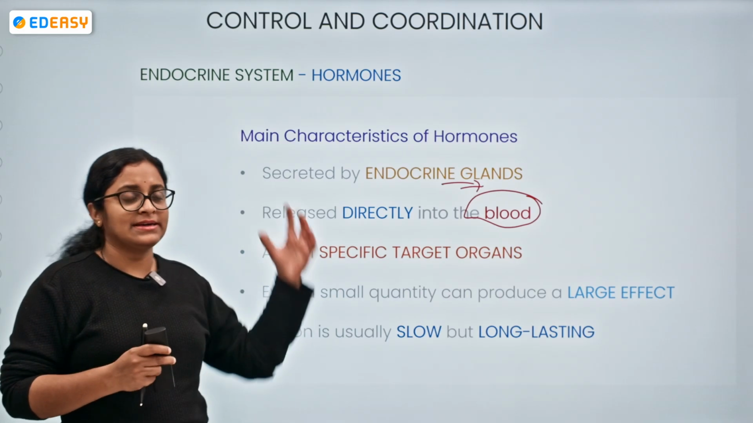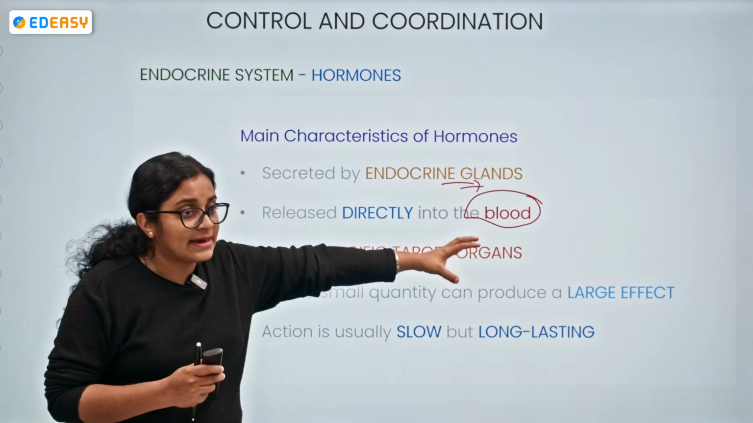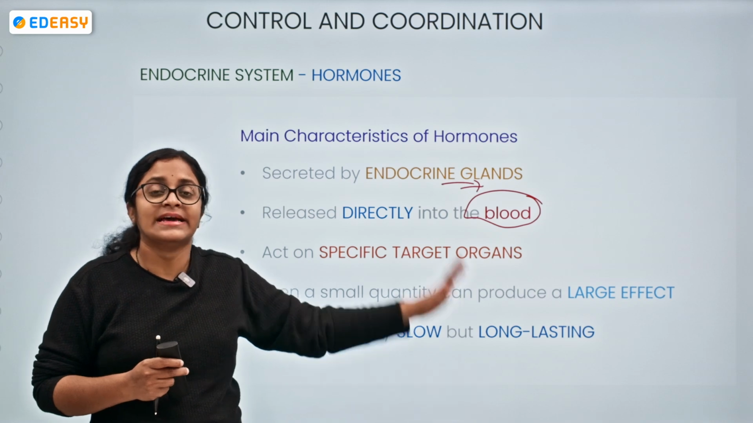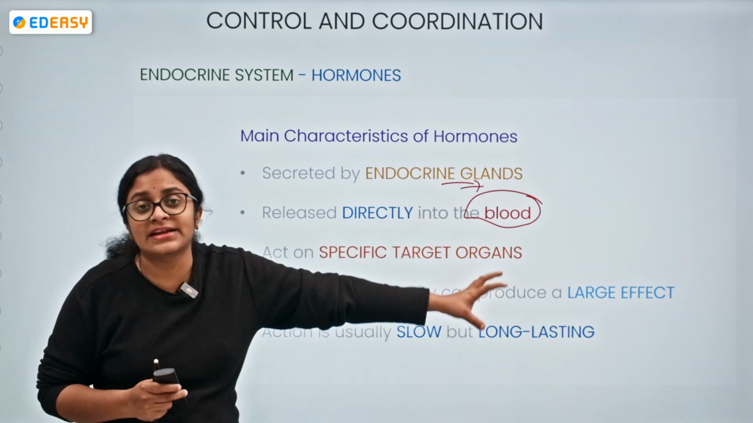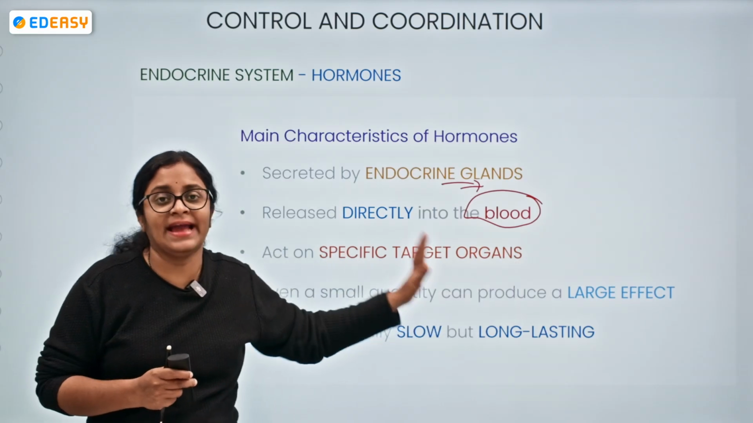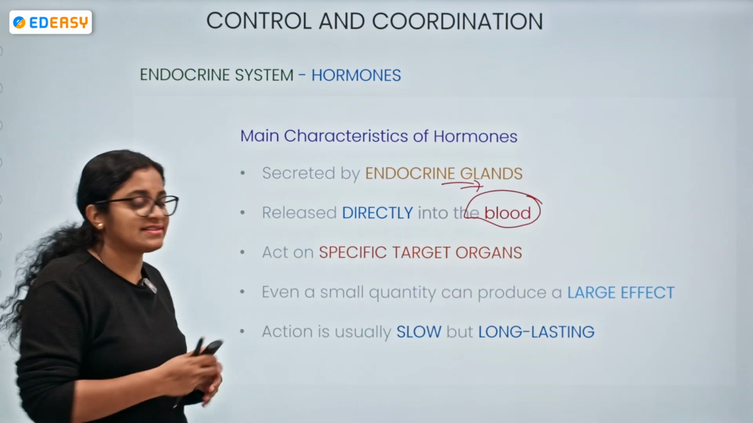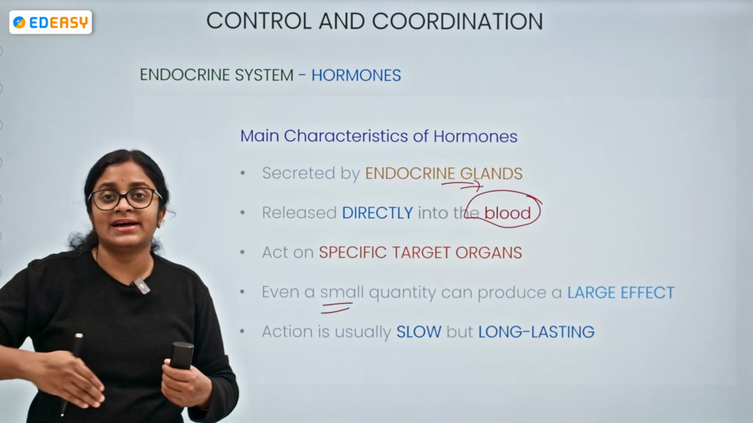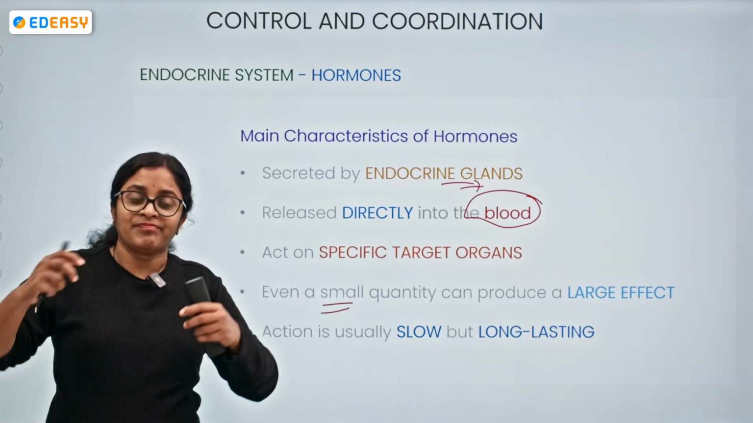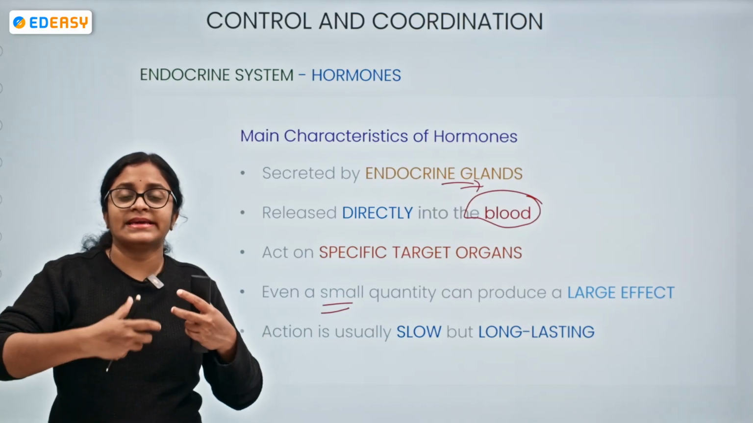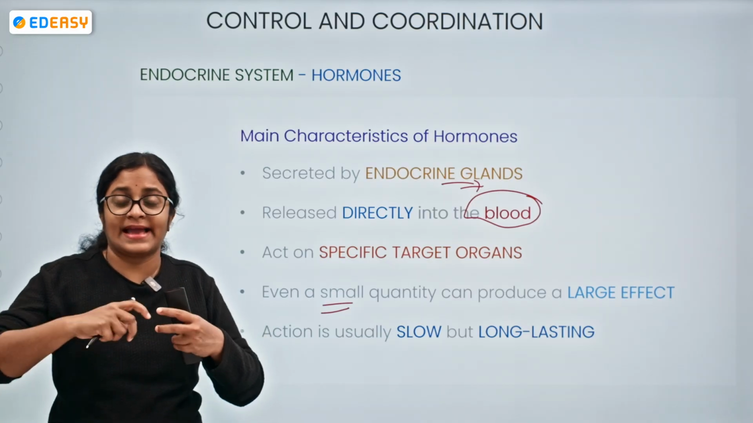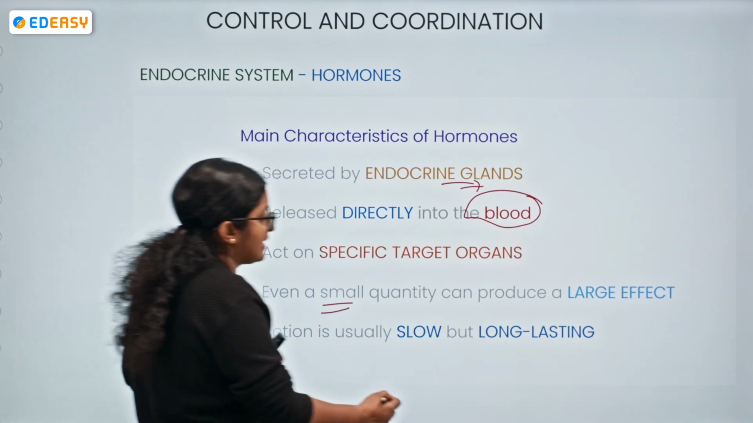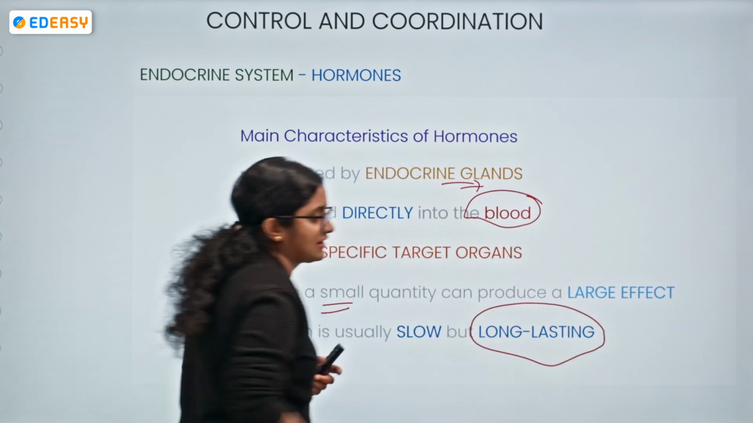In a similar manner, even though hormones get released into the blood and reach each and every system, they will act only on the target organs where they are specified to act, not at all on the other things. Even though they are present in a small quantity, they produce large effects, even though they are released in a very slow manner. The action might be slow, it might take some time, but they have a long lasting effect.